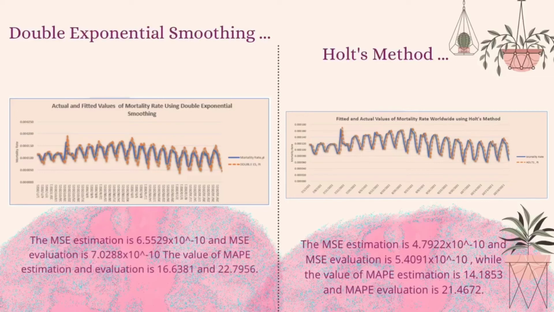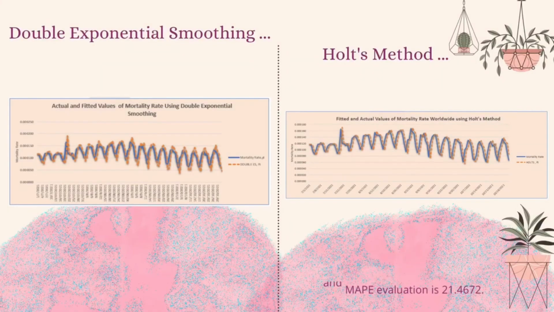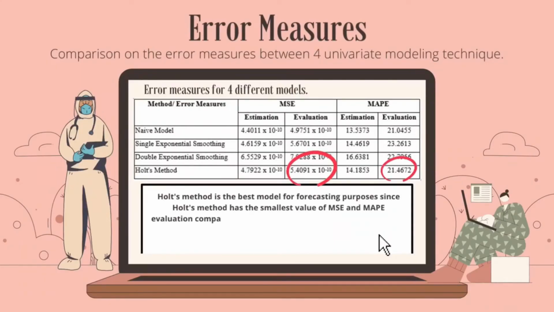The MSE estimation is 4.7922 times 10 to the power of -10 and the MSE evaluation is 5.4091 times 10 to the power of -10, while the value of MAPE estimation is 14.1853 and MAPE evaluation is 21.4672. This is the error measures for the 4 different methods. It indicates that the Holt method is the best model for forecasting purposes, since it has the smallest value of MSE and MAPE evaluation compared to the other methods.